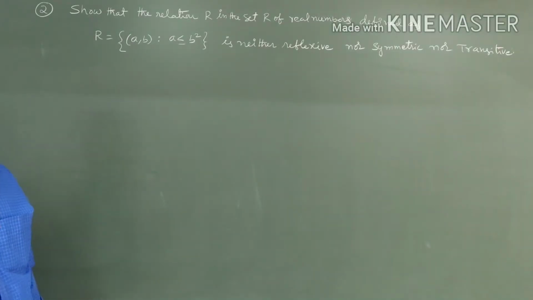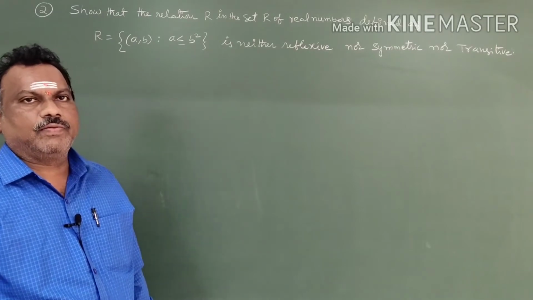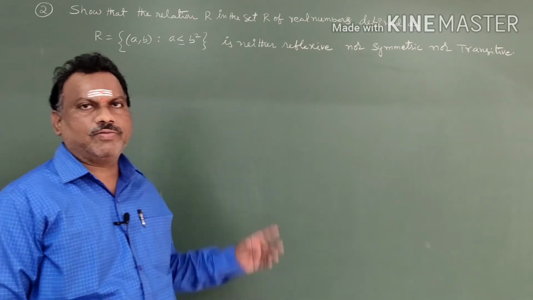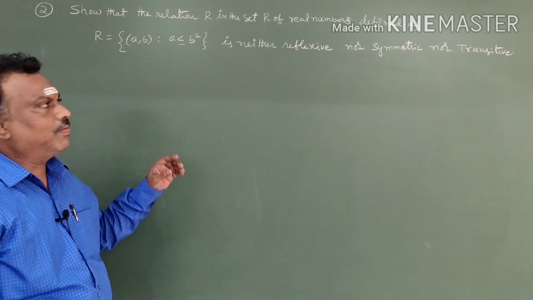Good morning students. Today we will continue Exercise 1.1, second problem. What is given in the second problem?